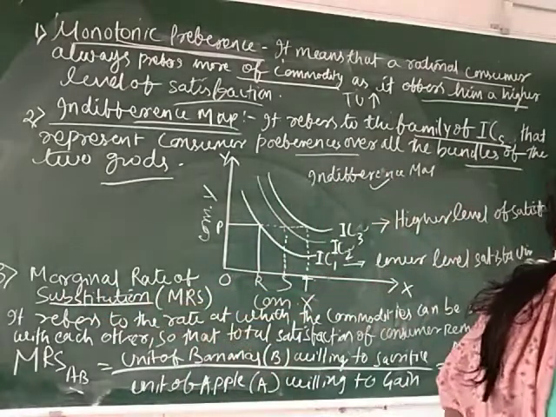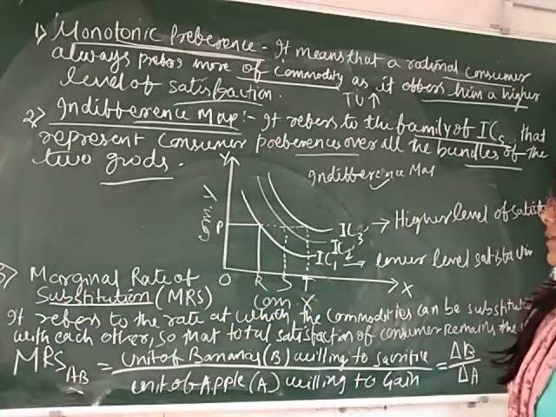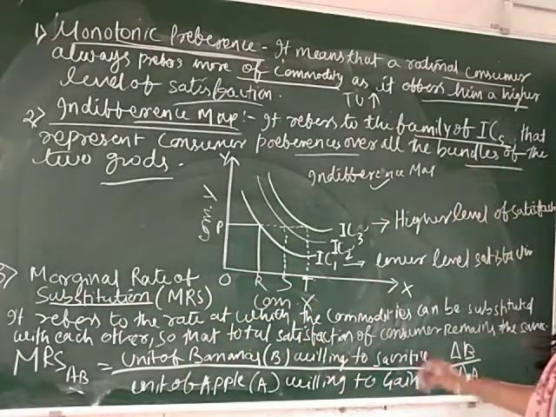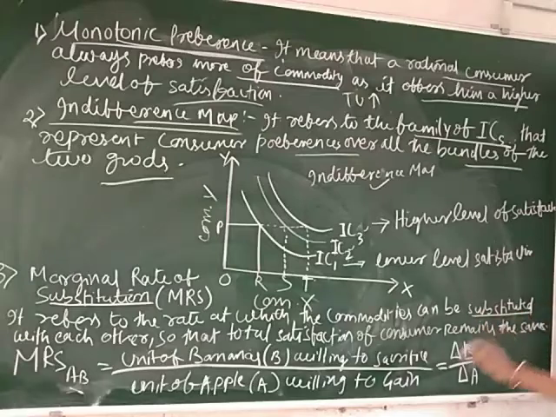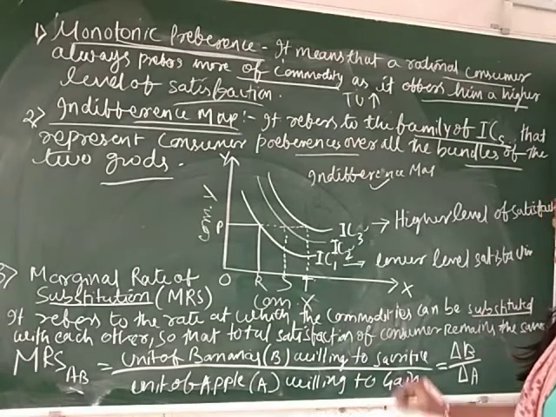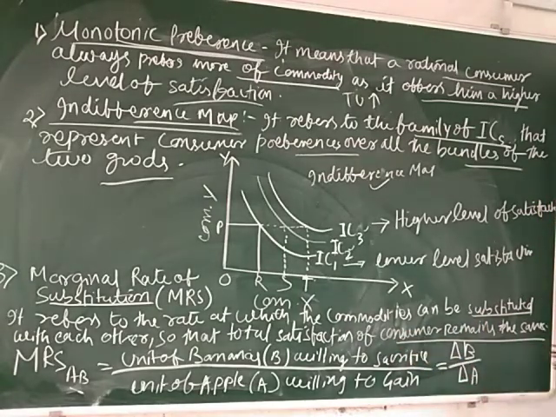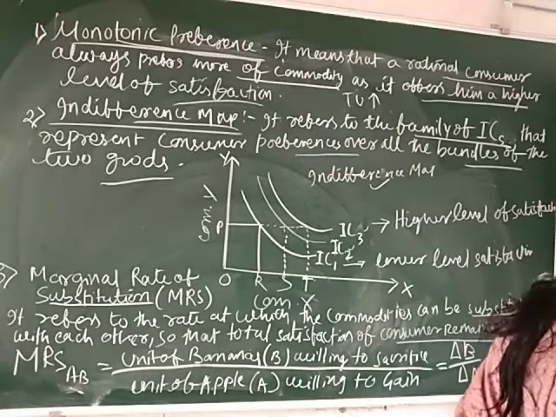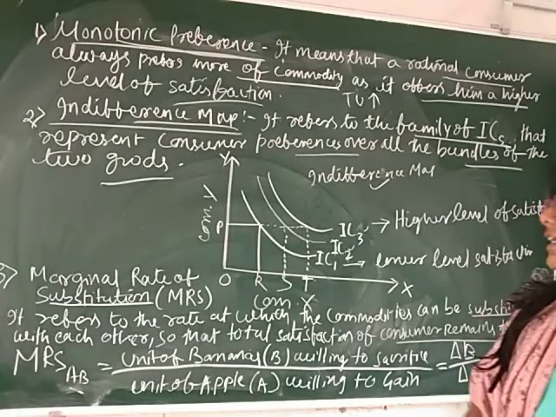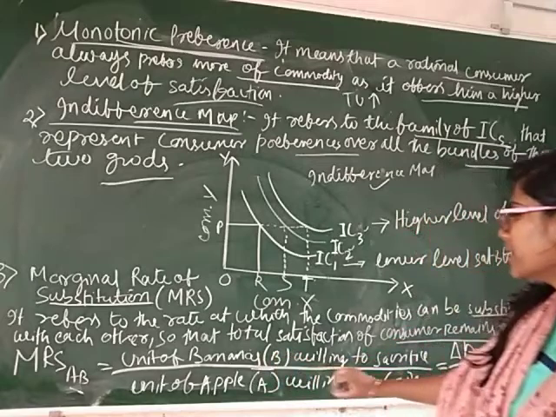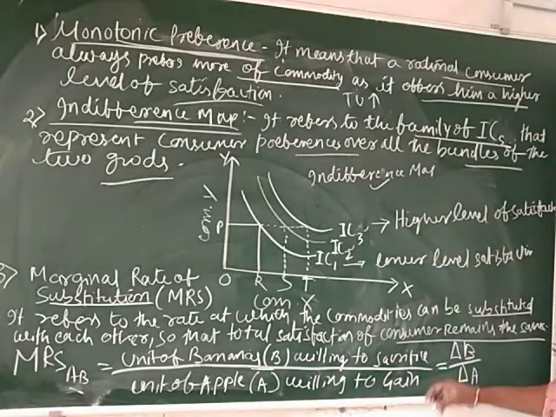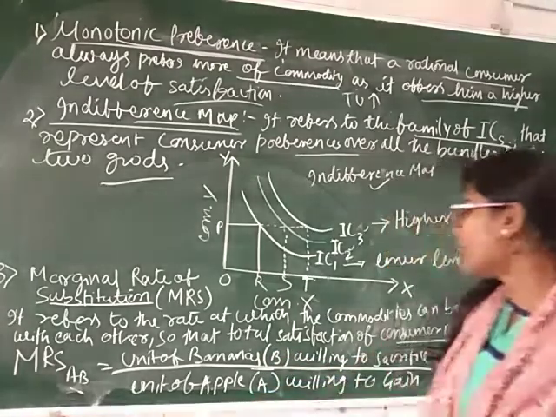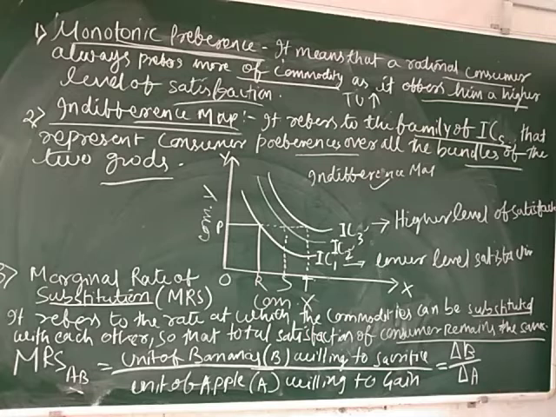The next is MRS. MRS stands for marginal rate of substitution. It refers to the rate at which commodities can be substituted for each other so that the total satisfaction of the consumer remains the same. MRS can be calculated for two goods that substitute each other: units of banana, B, willing to sacrifice, divided by units of apple, A, willing to gain.